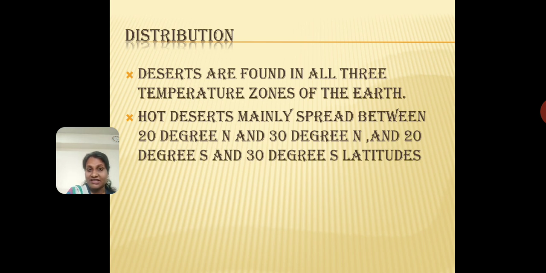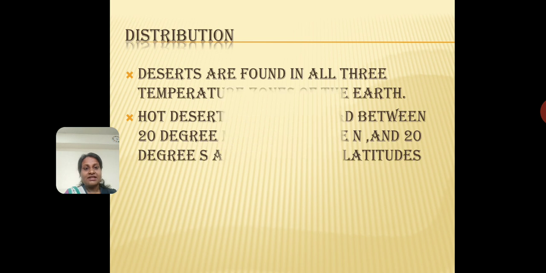What will you find in this area? You will find the hot deserts between 20° north and 30° north, and 20° south and 30° south. So that is the area where you find the hot deserts. You need to remember this because it is an important point. All right.